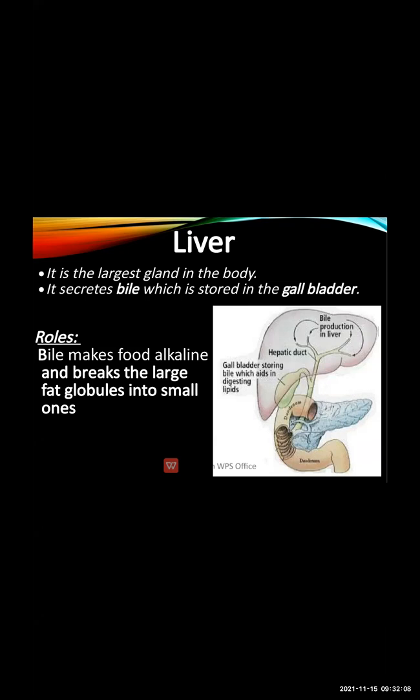So whatever fats are not digested in the small intestine are digested with the help of the gallbladder, which is situated in the liver, and it stores the bile juice. This bile juice mixes with the food and helps to digest the fat. So it breaks down the fat globules into the small ones. So this is about the liver.